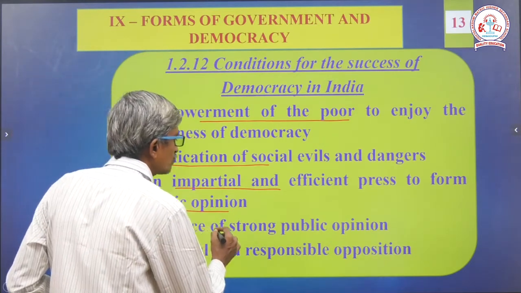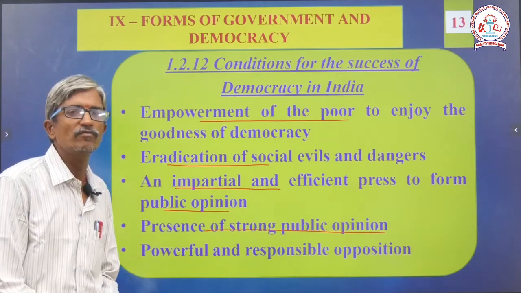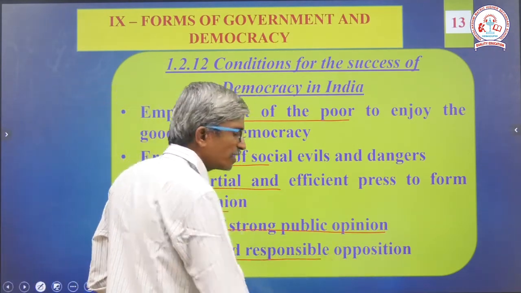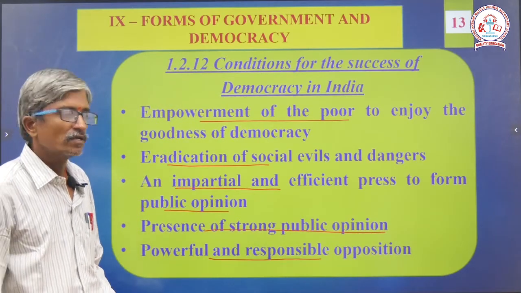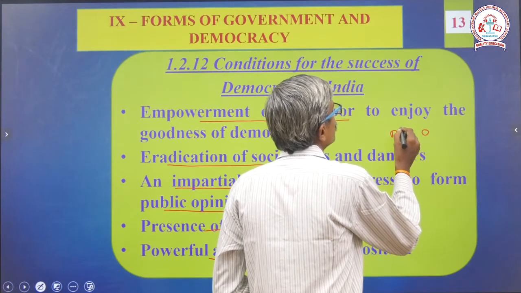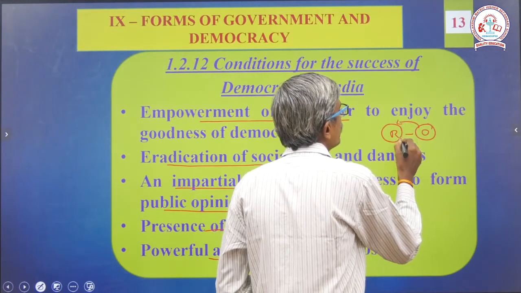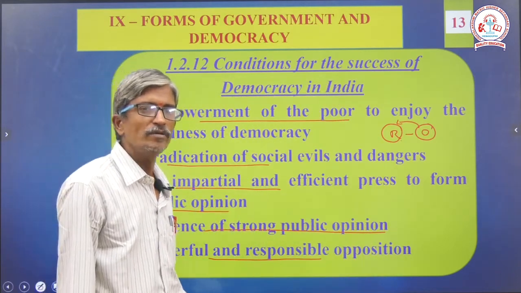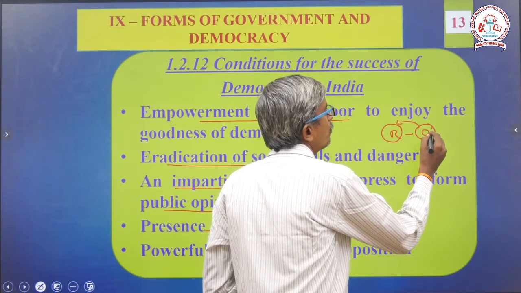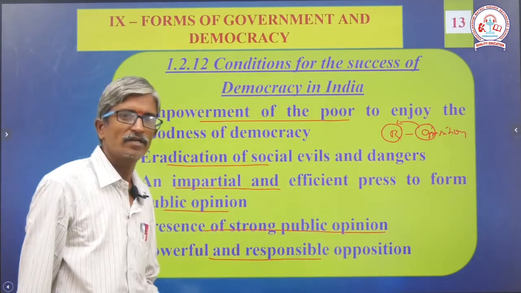Next, presence of strong public opinion. Based on the opinion only, they implement the laws. And then finally, a powerful and responsible opposition. There are the ruling party and the opposition party. The major work of the opposition party is to take care of how the ruling party is working. It is the major work of the opposition to verify the work of the ruling party.